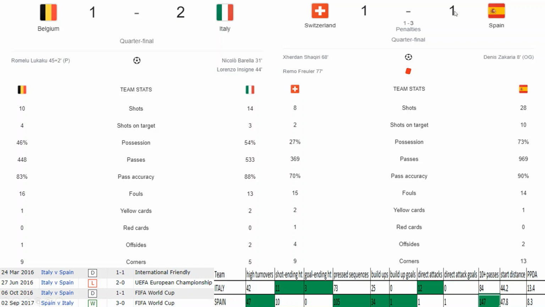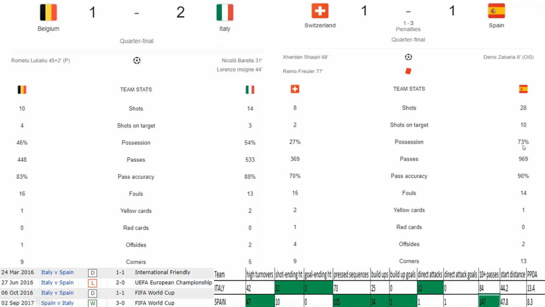That is really bad. If they are not able to take opportunities like this, where for 43 minutes their team was having one man more and still they couldn't score, that means it's very shameful for them. And I don't see Italy committing any kind of a challenge which will be given as a red card. So Spain needs to somehow get their clinical striking in this game if at all they want to go into the finals. Looking at the shots, we can see 28 shots, 10 on target.